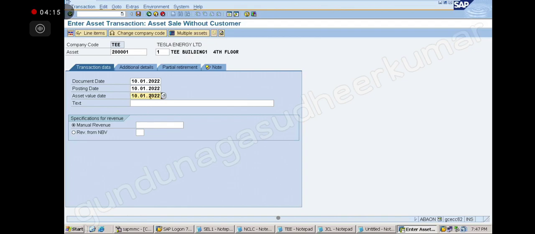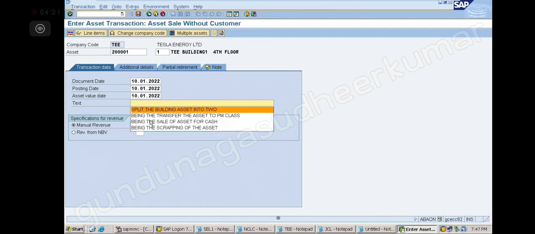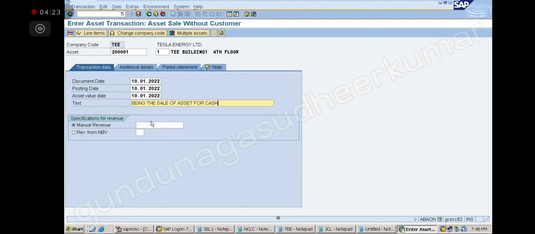Now, asset value date, 10. Today. So I am selling the asset today, right? So what is the text here? Being the sale of asset for cash. Okay, note down. Sir, for what amount are we going to sell the asset? Here we have to give. How much do you want? Shall we sell it at 1,10,000? Okay, that is the revenue.